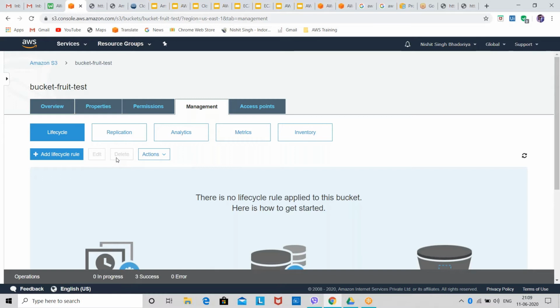Okay, let's understand this with an example. Say you are hosting a website or deploying an application, and you update that application every year.